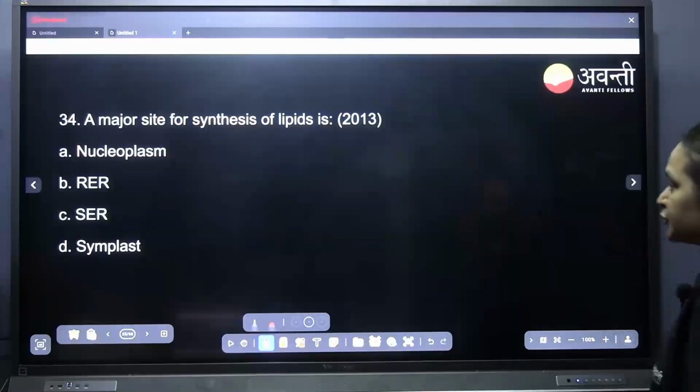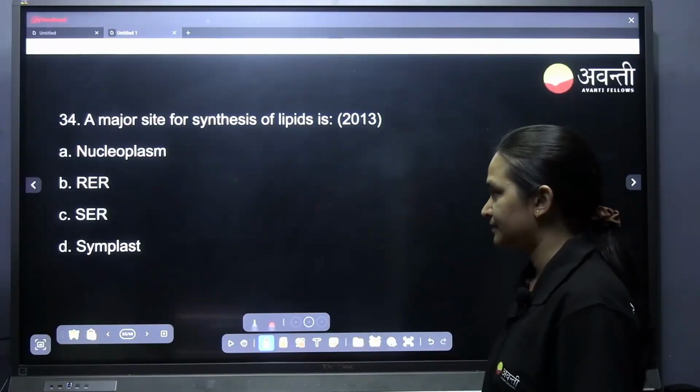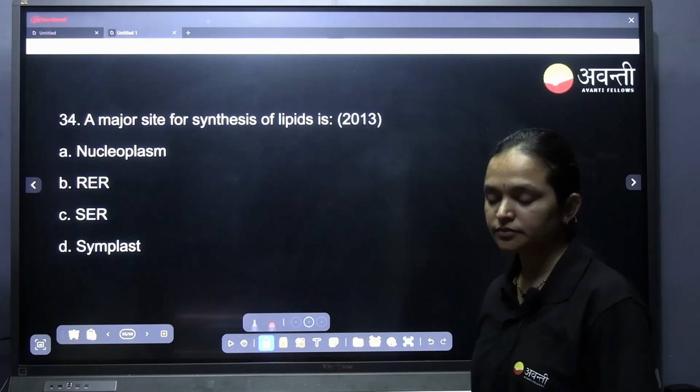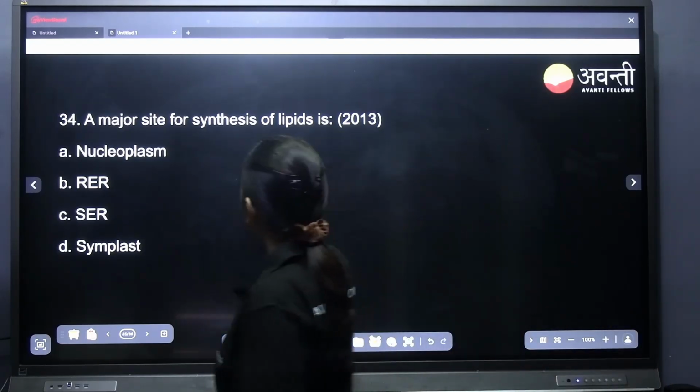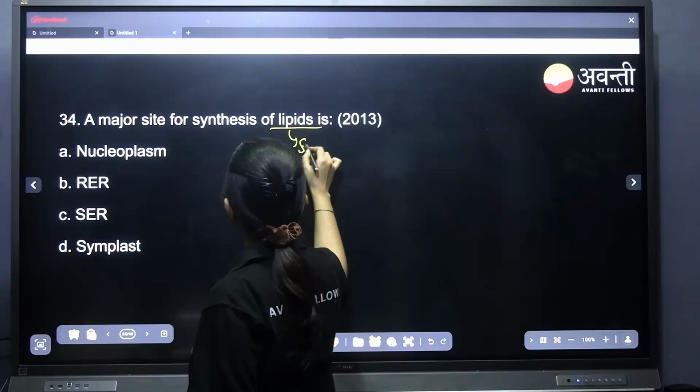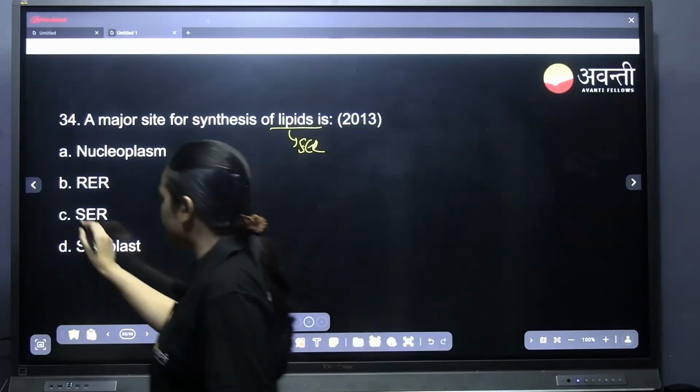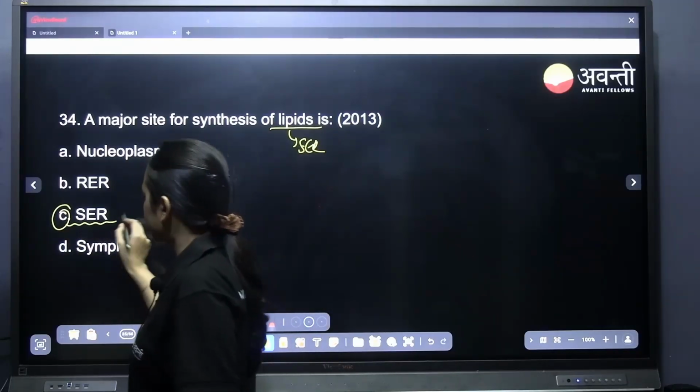A major site for protein synthesis of lipid. Easy. Lipid synthesis takes place in the smooth endoplasmic reticulum. That is, C is the right answer.